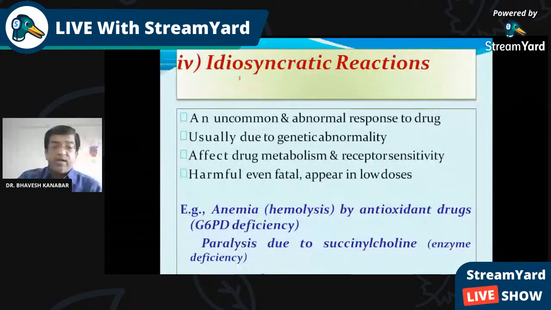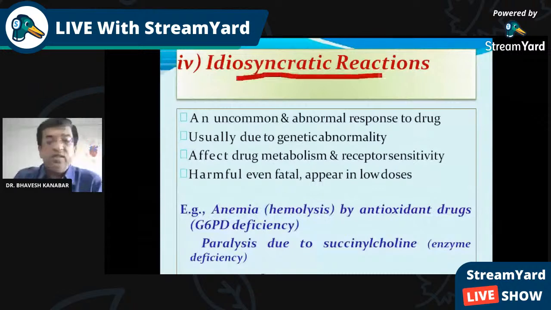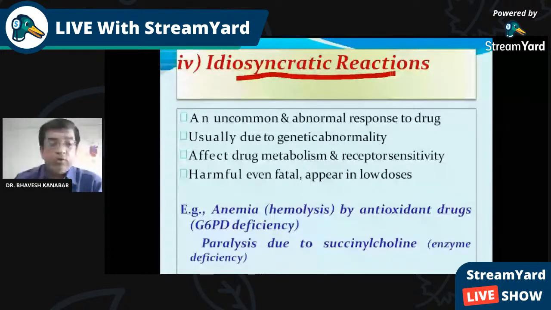Then idiosyncratic reaction. In your syllabus, you have seen that drug toxicity or idiosyncratic reaction is also written, so it is being covered. It is an uncommon and abnormal response to the drug due to genetic abnormality. Remember that idiosyncrasy is because of genetic abnormality, that is, in the person's genetics there is an abnormality. It can affect drug metabolism and receptor sensitivity.